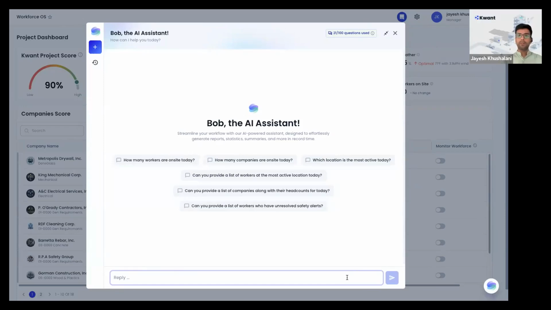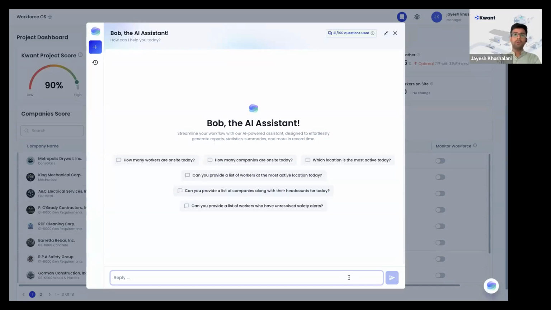Yeah, so one of the important things is that we are very heavily focused on the location awareness aspect. We wanted to integrate that module with Bob. So you can simply go and ask Bob, hey, which is the most active location at my job site today, or how many workers are at my most active location today, so that you can understand if a location falls on a critical path and monitor those locations specifically. Or let's say there is a crane movement at a location, so you can ask about those locations as well.